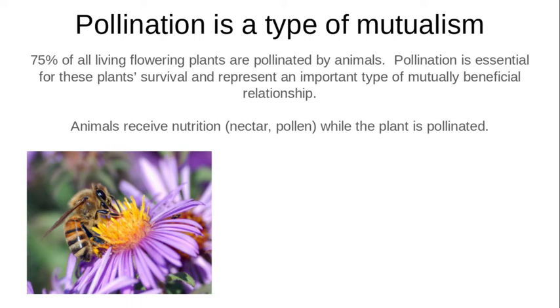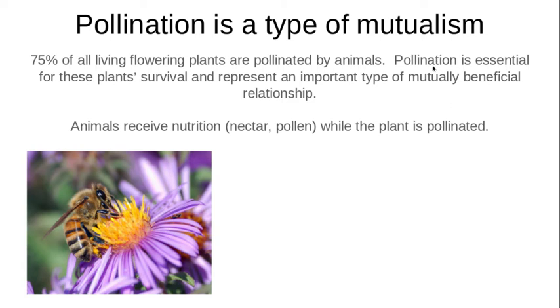So another type of mutualism, which we probably don't really think about, is pollination. This one's really important because 75% of all of our flowering plants are pollinated by animals such as bees. So I'm sure you've heard in the news about how bees are having colony collapse, meaning colonies of bees are disappearing. So this number would significantly decrease. Most of the food that we get from farms are pollinated by bees, so that would be something that we will talk about a little bit more. I'll show you an Edpuzzle on that later.